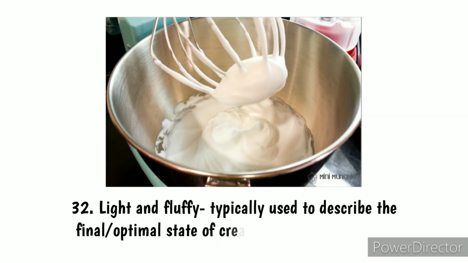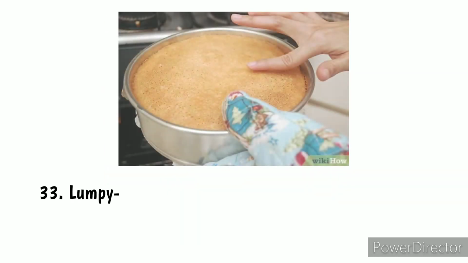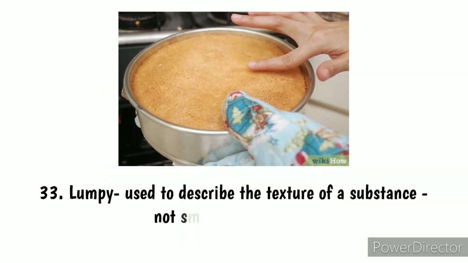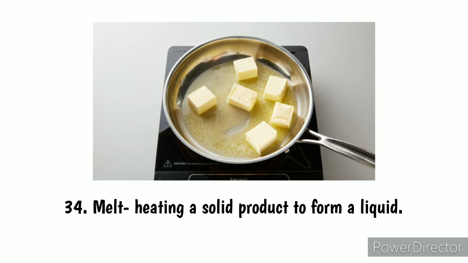Light and fluffy, typically used to describe the final or optimal state of creaming butter and sugar. 33. Lumpy, used to describe the texture of a substance, not smooth, has lumps. 34. Melt, heating a solid product to form a liquid.